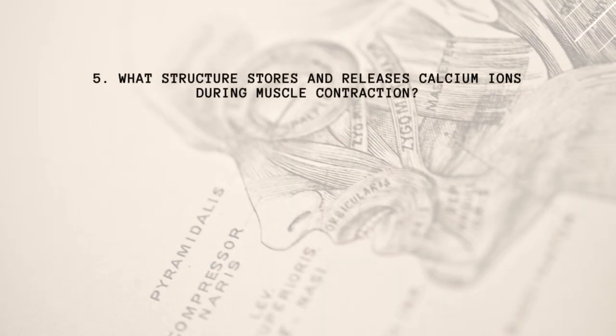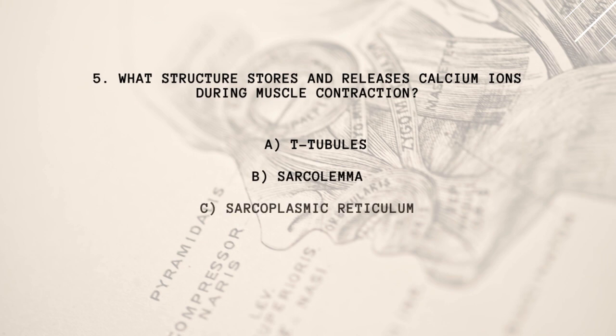5. What structure stores and releases calcium ions during muscle contraction? A. T-tubules. B. Sarcolemma. C. Sarcoplasmic reticulum. D. Myofibril.